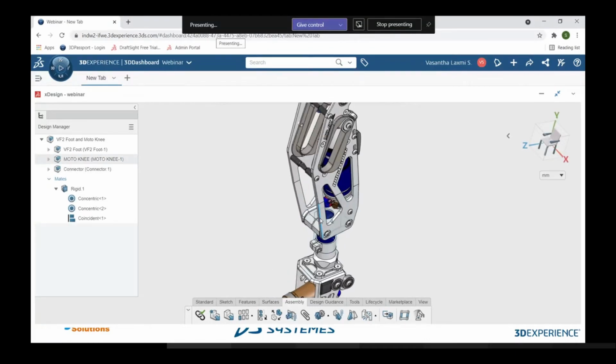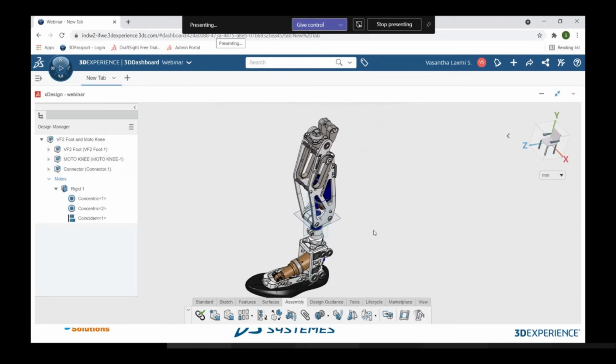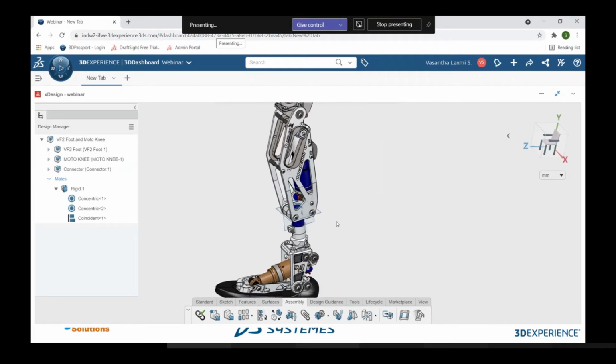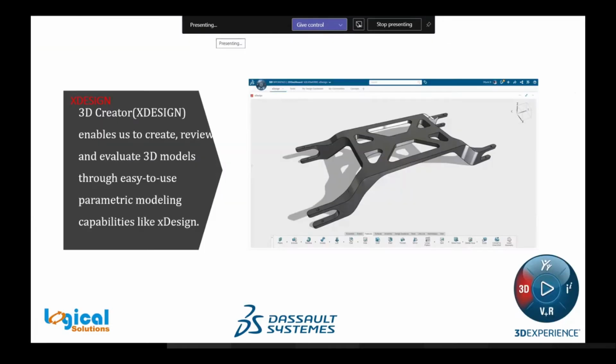So this is it about XDesign. This is how we can create in XDesign. It is very simple to create the model, to access it, and to insert it into the assembly. So this is all about my XDesign app.